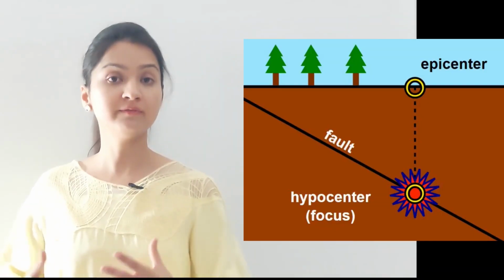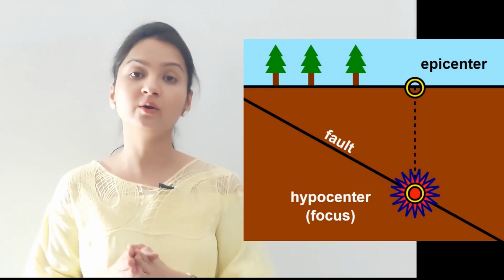Now this stored energy radiates outwards from the fault in all directions in the form of seismic waves. Like ripples on a pond, these seismic waves shake the earth as they move through it. And when these seismic waves reach the earth's surface, they can shake the ground and anything on it. An earthquake is what happens when two blocks of the earth suddenly slip past one another. The surface where they slip is called the fault or a fault plane.